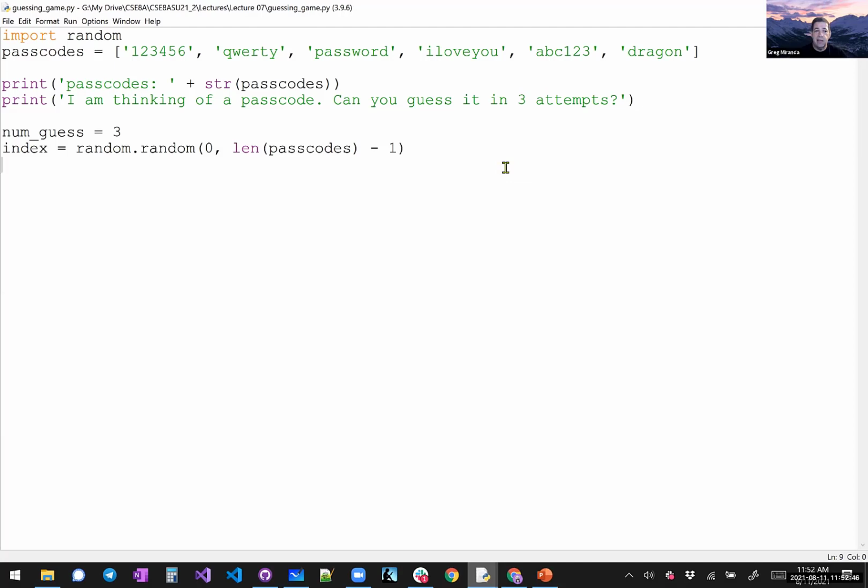Remember, we just kind of did that. We did that thing there where you don't want to go to 6: the indexes are 0, 1, 2, 3, 4, 5, and the length is 6. The maximum is going to be 6 minus 1, so 5. So we're going to pick a number between 0 and 5. That's going to be our index. And so the secret word that we're going to use is going to be the passcode at that index. That's the passcode the user's trying to get. So for example, if this randomly generates 2, the passcode that's going to be stored is password. That's going to be our secret word.